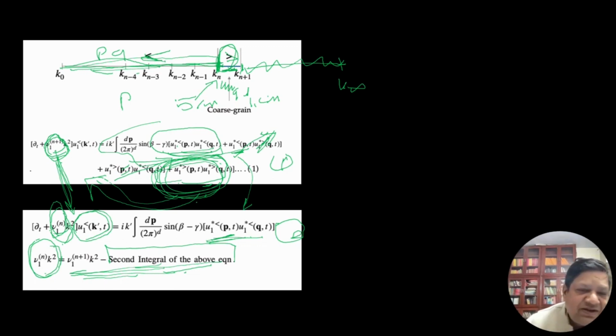In fact, this is very interesting. I am able to get a recurrence relation. Given nu n plus 1, I can get nu n by this procedure. We can continue this to the left, but we don't need to. If I get a recurrence relation, I can solve it, and I can predict the viscosity for any n. So let's see how. This is what I wrote in the previous slide.